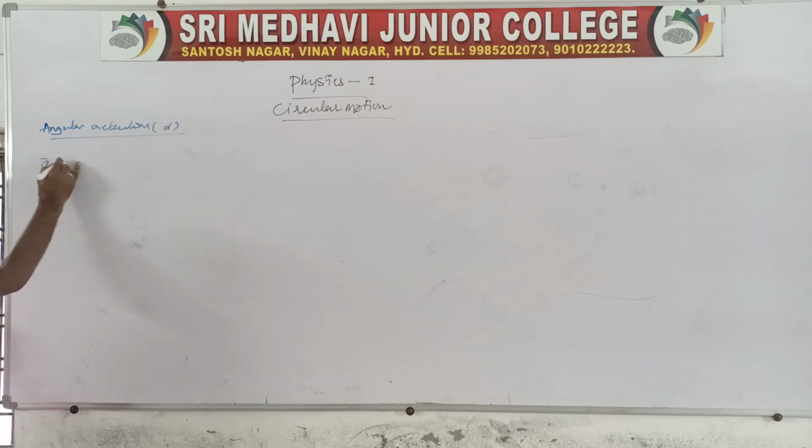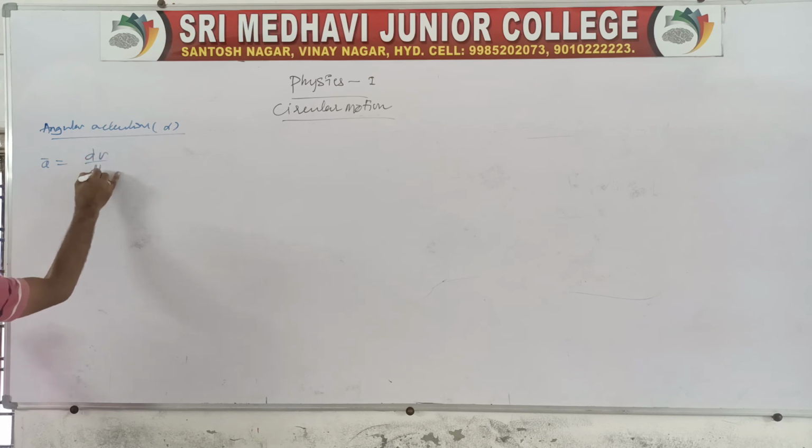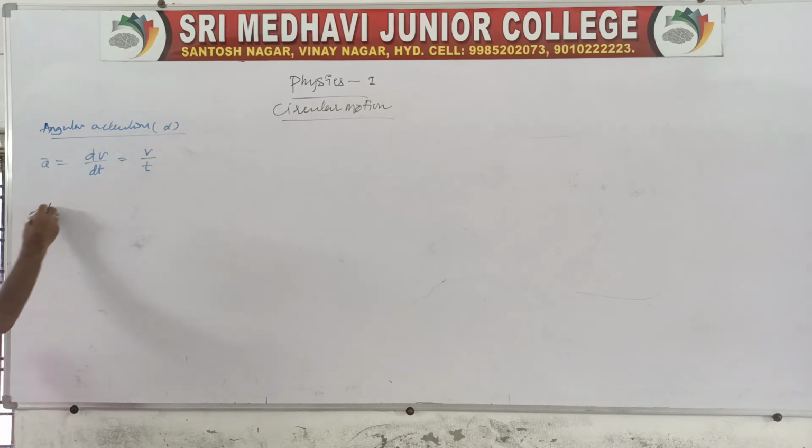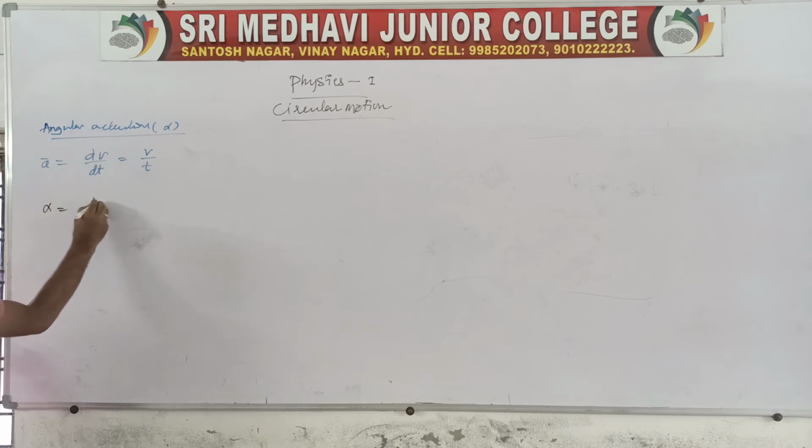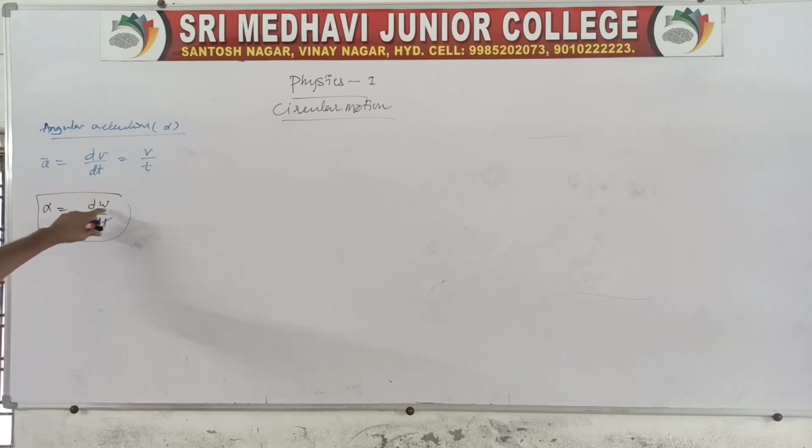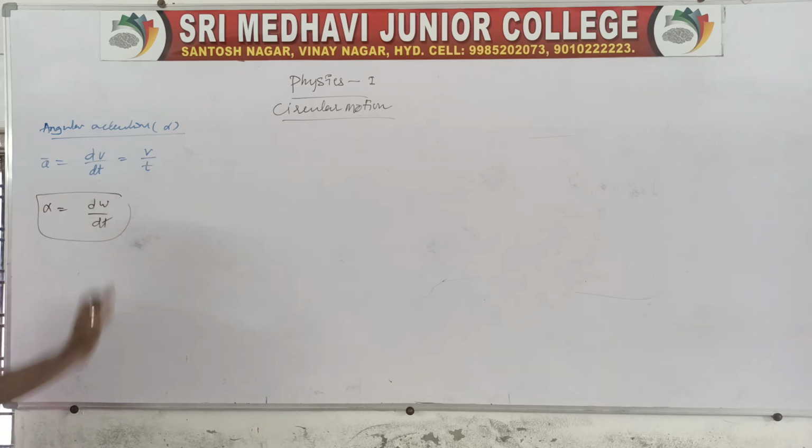Simple. Linear acceleration is nothing but dv by dt, or which we can also say v by t. Here, in case of angular acceleration alpha, you replace this with omega, so in this case we can say d omega. This is about the rate of change of angular velocity, whereas here it is the rate of change of linear velocity. With respect to time, the velocity of the particle changes. And angular acceleration is nothing but, with respect to time, the angular velocity changes.